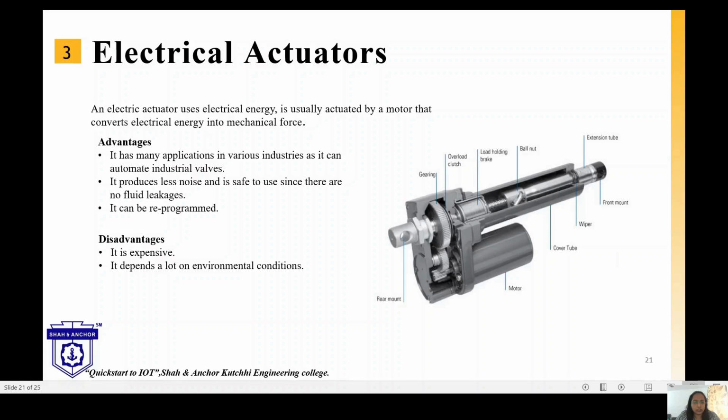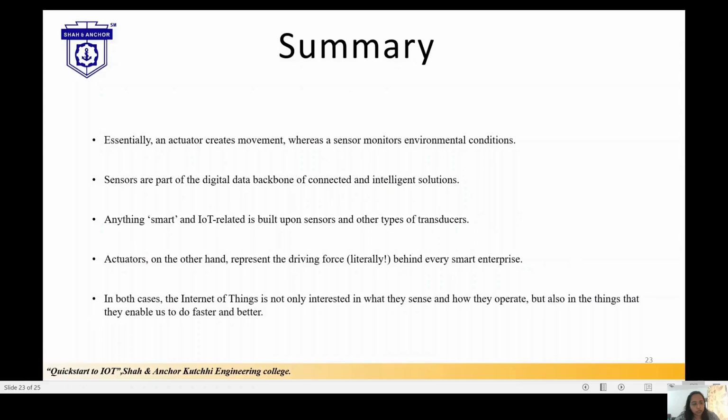Actuators, on the other hand, represent the driving forces. Literally, we can say that behind every smart enterprise, actuators are at work. In both cases, the Internet of Things is not only interested in what they sense and how they operate, but also in the things that they enable us to do faster and better.